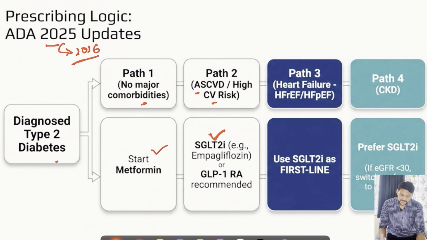Suppose the individual has heart failure, either reduced EF or preserved EF, or if you see a case of CKD, don't hesitate to start SGLT2 inhibitors as the first line agent unless the eGFR is less than 30. So this point has to be remembered. Overall, we can consider SGLT2 inhibitors as the first line agents, either single or in association with metformin, especially when there is high risk of cardiovascular events. This is the overall point.